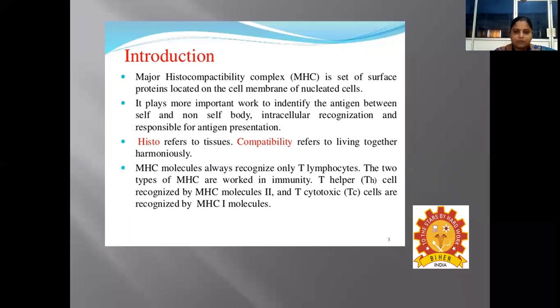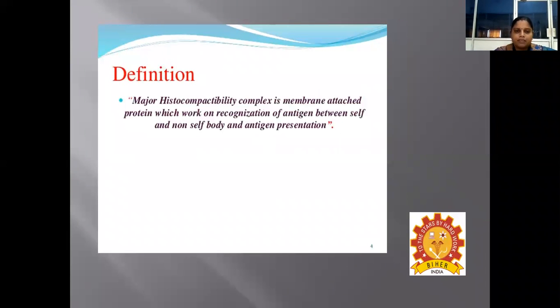Histo here refers to tissue, and compatibility refers to living together harmoniously. MHC molecules always recognize only T lymphocytes, and two types of MHC work in immunity: T helper cells, which are recognized by MHC class 2 molecules, and cytotoxic T cells, which are always recognized by MHC class 1 molecules. This major histocompatibility complex is a membrane-attached protein, which regulates antigen recognition between self and non-self, and is involved in antigen presentation.